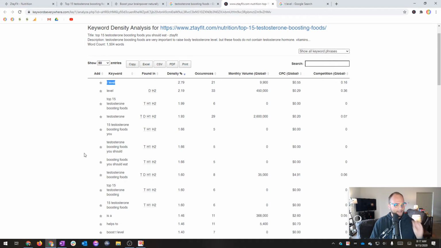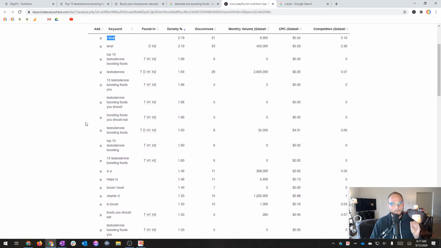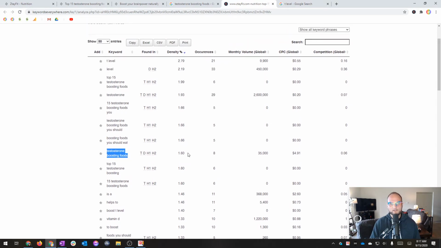But I definitely think that testosterone boosting foods, let's see, it's right here. This is the keyword to optimize for in this case. So it's got a decent density, meaning typically the best practice is between 1% and 2%, meaning for every 100 words or so, you're getting 1 to 2 instances of the keyword. So the longer your post is, the more occurrences there would be.